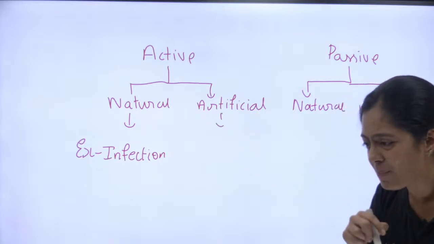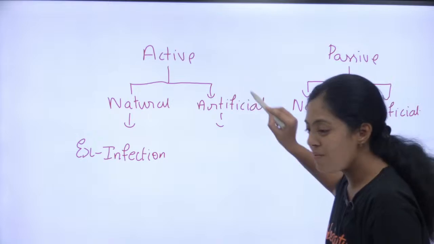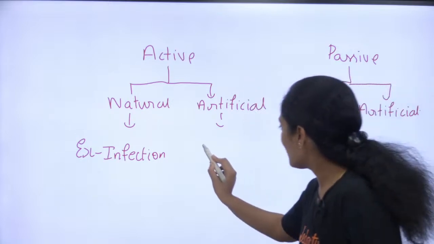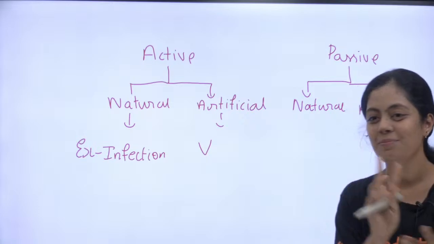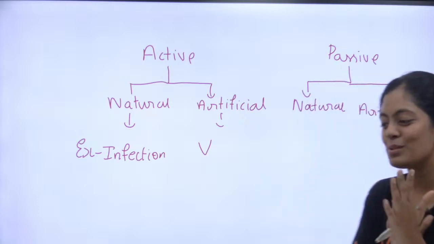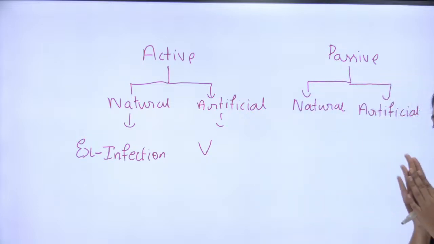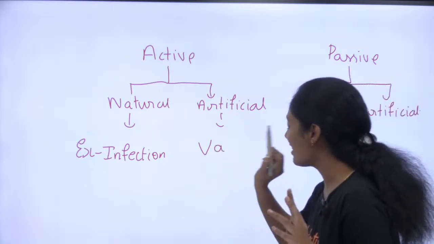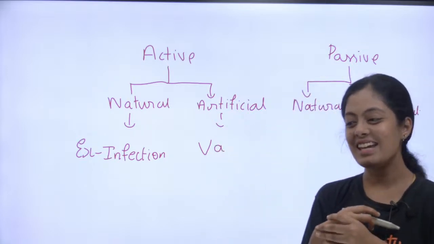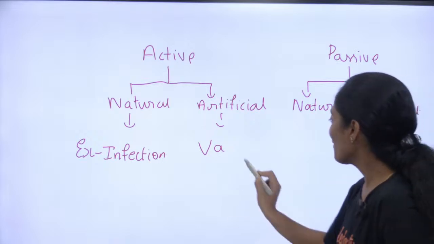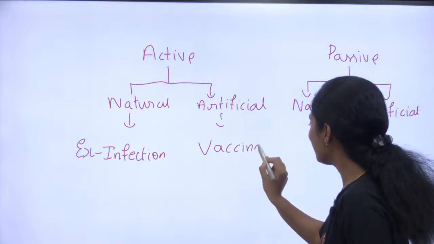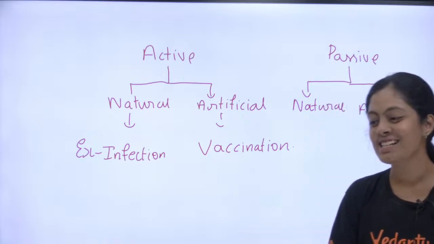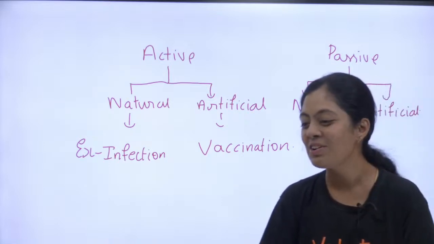Artificialக்கு எனக்கு யாருமே example சொல்லல. Active, artificial. Okay, I'll give you a hint. It starts with letter B. இப்போ சொல்லுங்க பசங்களா example. Okay, இன்னொரு hint சொல்றேன். VA. Okay, ஃபுல்லாவே எழுதிறேன். Vaccination. Right? Yes, vaccine. Yeah, very good, very good.